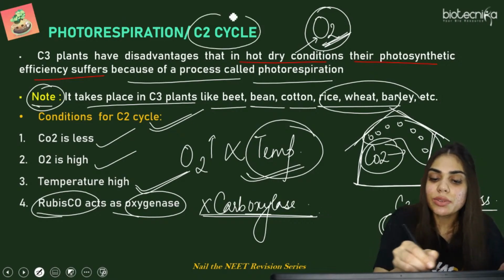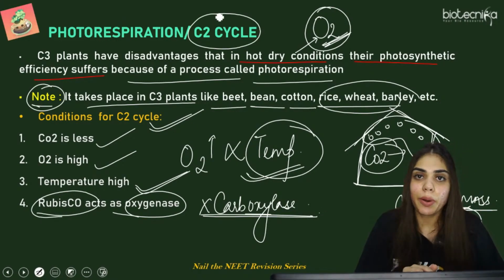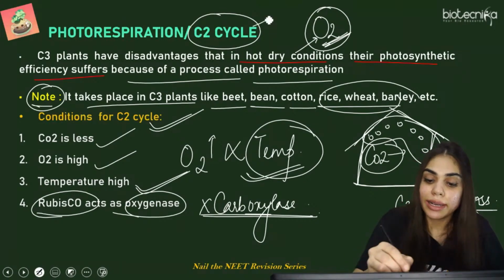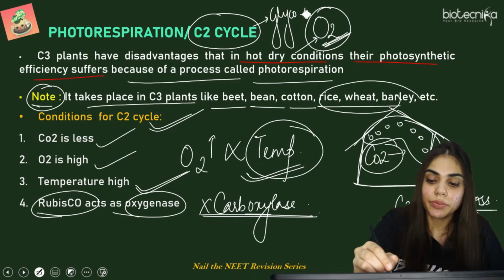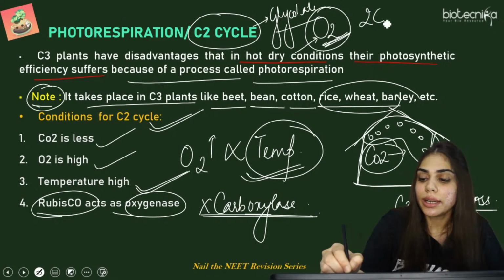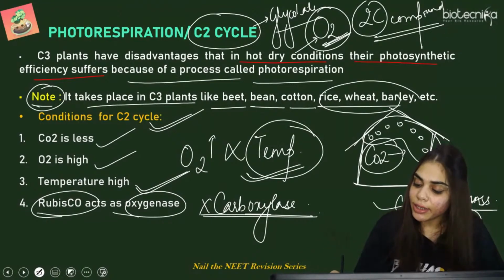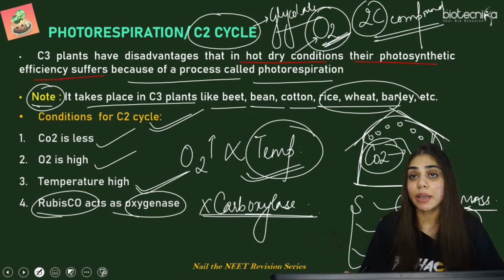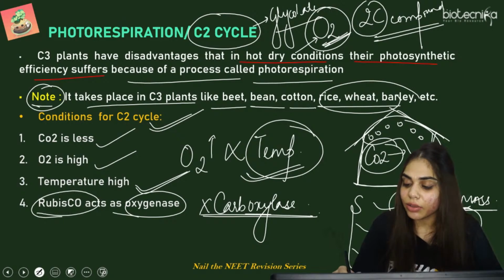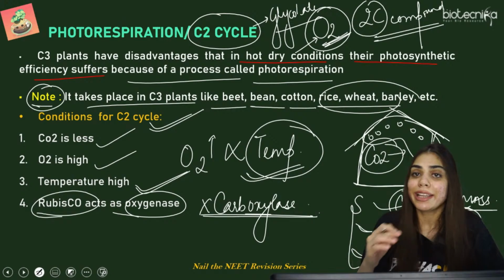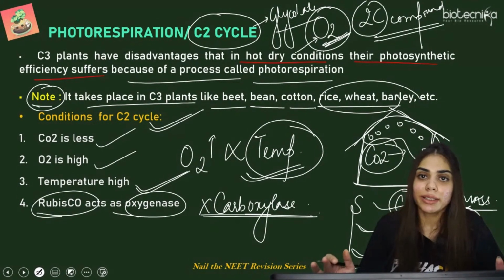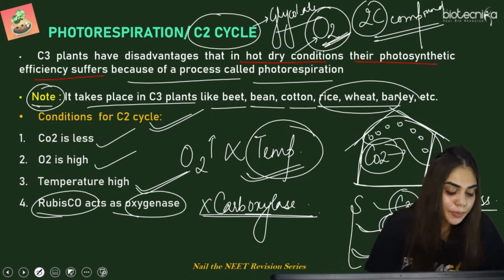Why is this called a C2 cycle then? Because the first stable compound that is formed in this cycle is glycolate or phosphoglycolate, that is a 2-carbon compound. तो ये जिनका भी नाम दिया गया है on the basis of the stable product that is formed in this pathway. C3 pathway, 3-phosphoglyceric acid, that is a 3-carbon compound. C4 pathway, oxaloacetic acid, that is a 4-carbon compound. And C2 pathway, phosphoglycolate is formed, that is further converted to glycolate, that is a 2-carbon compound.